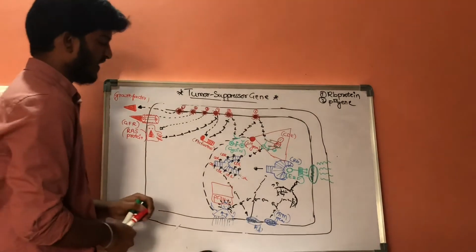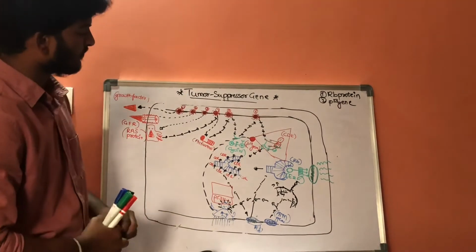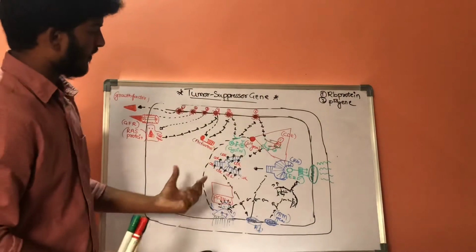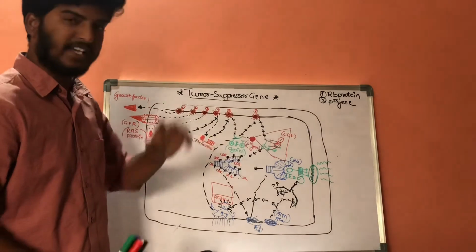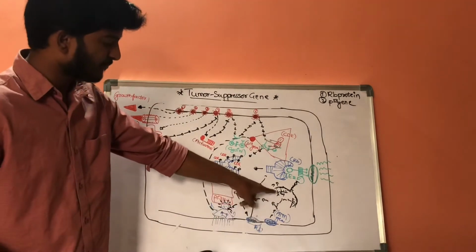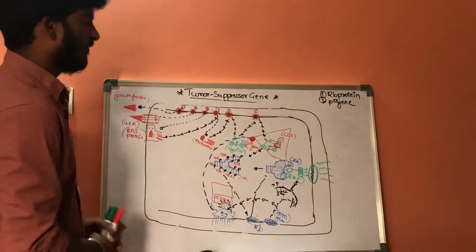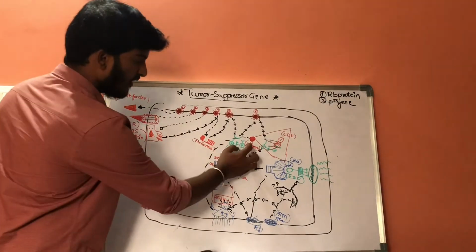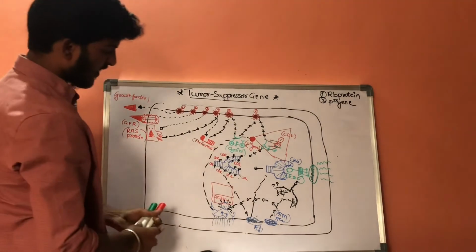This is the function of CDKs, and after inhibiting the function of CDKs, it will work at this junction. Whenever P16 is activated, it inhibits the CDKs, and